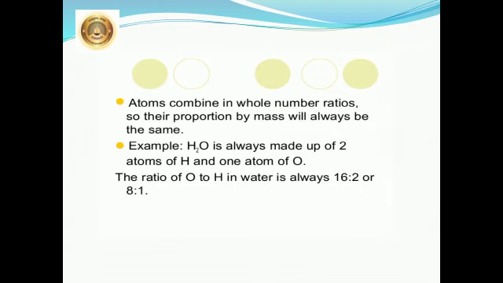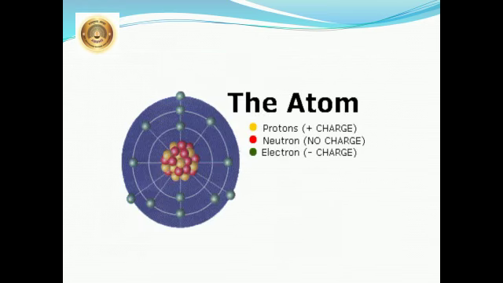For example, take water. Water is always made up of 2 atoms of hydrogen and 1 atom of oxygen. The ratio of oxygen to H in water is always 16:2, or 8:1. Now let us study about the atom.